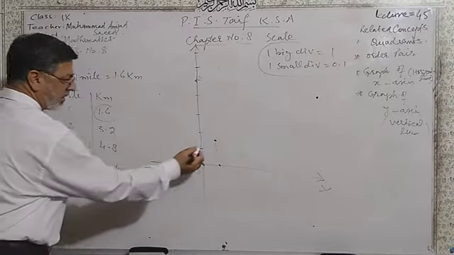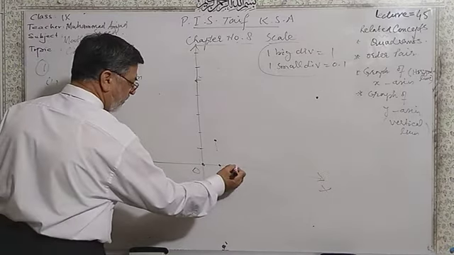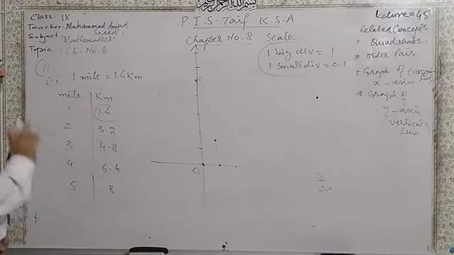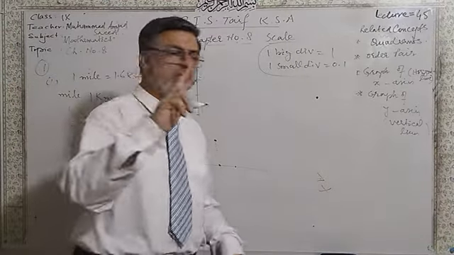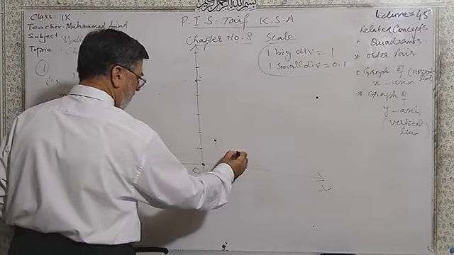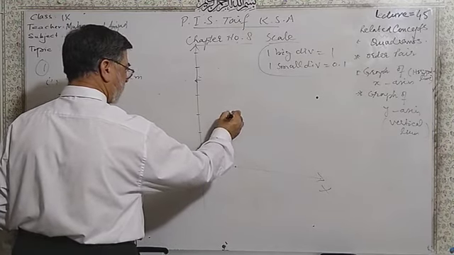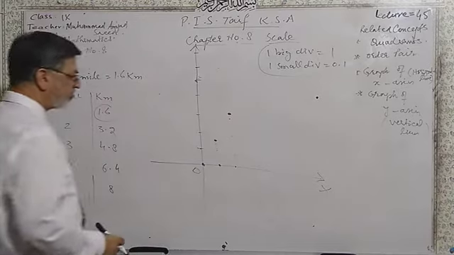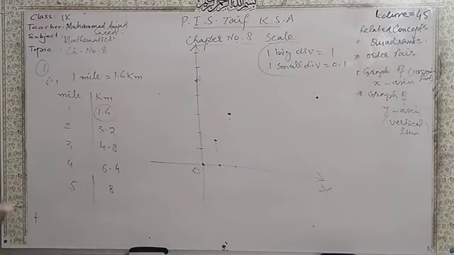Yes, like that. After that, 2. In front of 2, there is 3.2. 3.2 means 3 big boxes and 2 small boxes: 1, 2, 3 and 3.2.